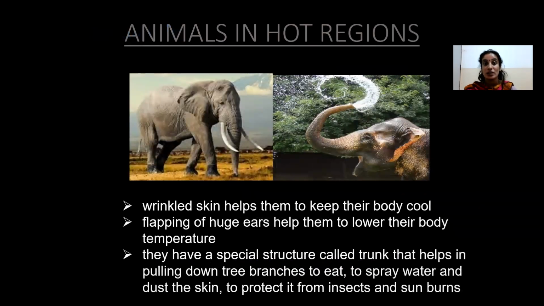Next, we are discussing animals in hot regions. Elephants live in hot regions. How do they adapt? Their wrinkled skin helps them to keep their body cool. Flapping their huge ears helps them to lower their body temperature. They have a special structure called the trunk that helps them pull down tree branches to eat, and to spray water and dust on the skin to protect it from insects and sunburn.